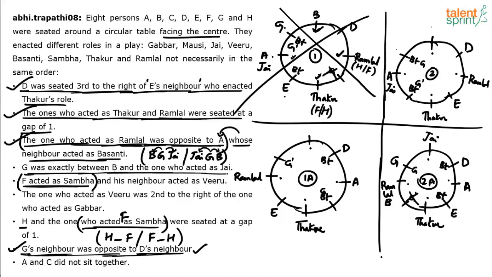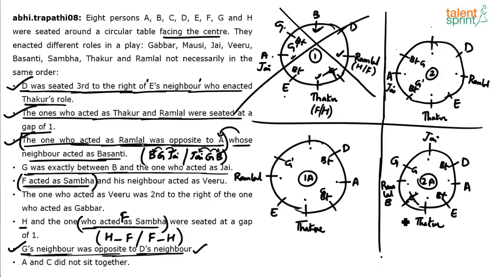You're able to follow? I am planning to fix H dash F. H dash F, the only possibility is Ramlal and Thakur. But in either case, whether F is Thakur or F is Ramlal, F cannot be Sambha. So case 1 is wrong because F has to be Sambha. Similarly, try out case 2A. Maybe this also will help us.